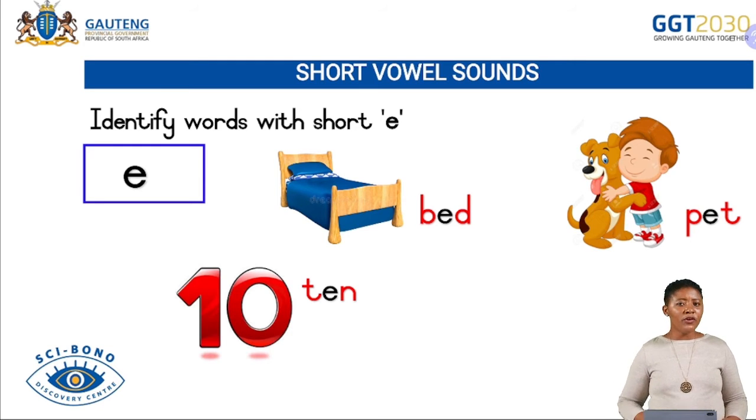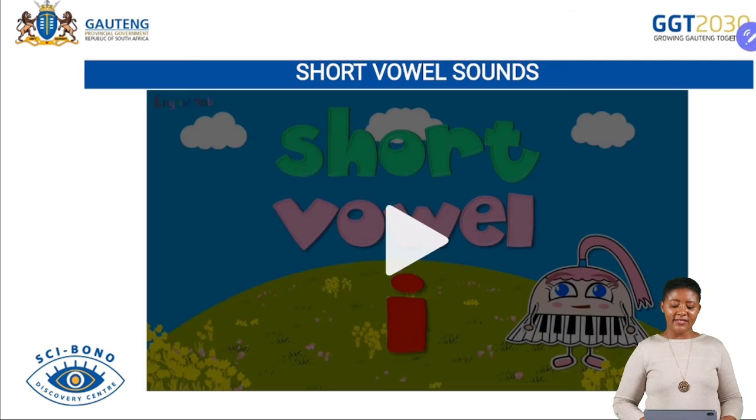All right. We're moving on to the short vowel E. So you are going to sing the song along with me. Are you ready, grade 2s? Right. Let's listen to the song. Let's sing the song together.